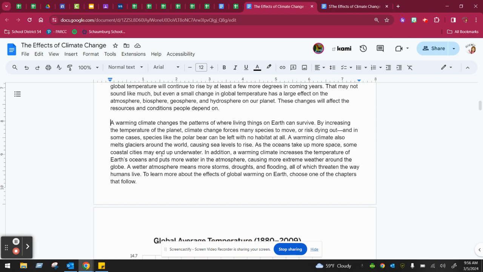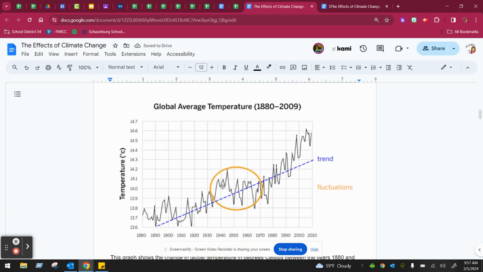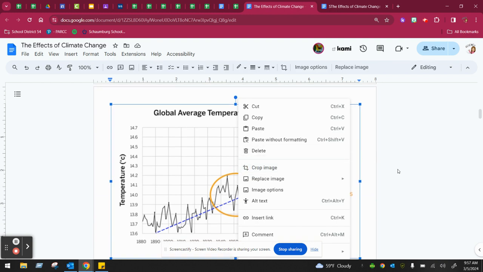In addition, a warming climate increases the temperature of Earth's oceans and puts more water in the atmosphere, causing more extreme weather around the globe. A wetter atmosphere means more storms, droughts, and flooding, all of which threaten the way humans live. We are going to get rid of this last sentence. Don't forget to annotate the paragraphs in chapter 1, as well as this graph.